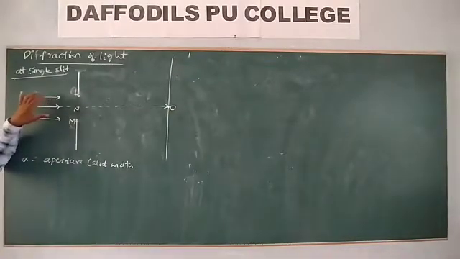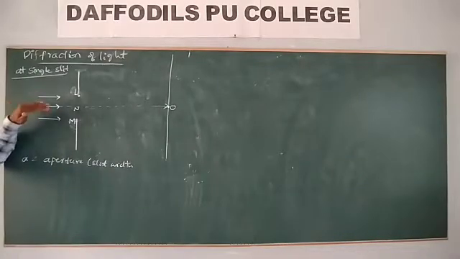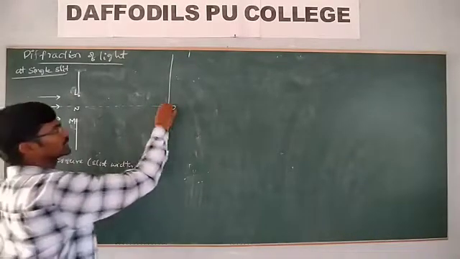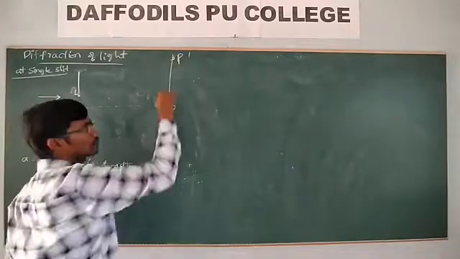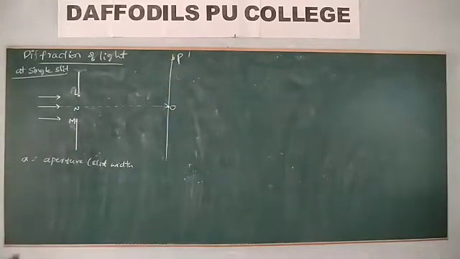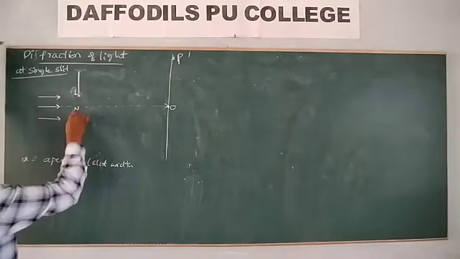But if this parallel beam of light is incident obliquely, making some angle, we need to observe the interference pattern at a point P. At this point, what will happen?